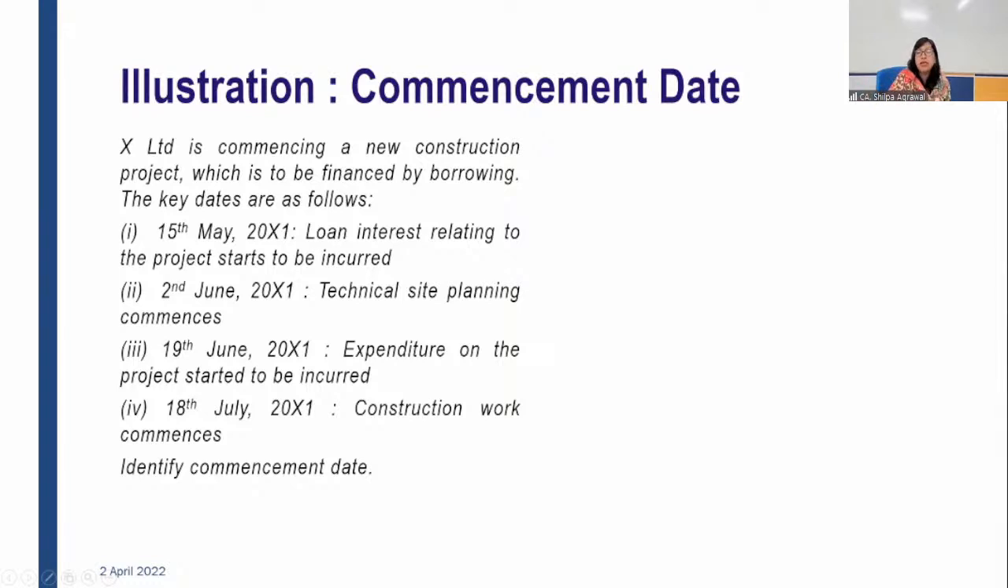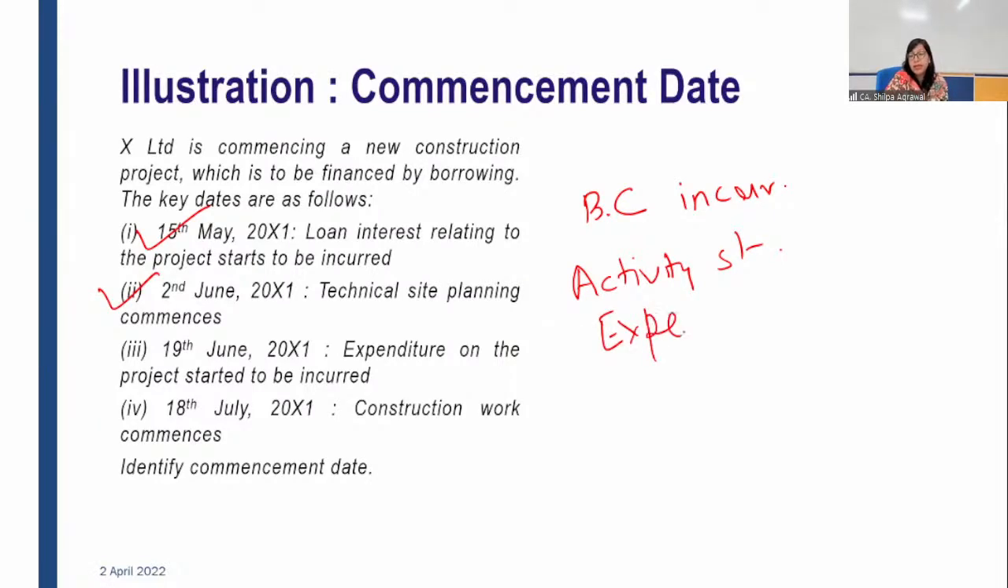Your first clause was borrowing cost incurred. This was done on 15th May. Second was activity incurred, activity started. This was done on 2nd June. Then was expenditure incurred. Three conditions to be met cumulatively. Expenditure incurred was on 19th June. So on which date were the three conditions met? Cumulatively met on 19th June. So it will be 19 June.